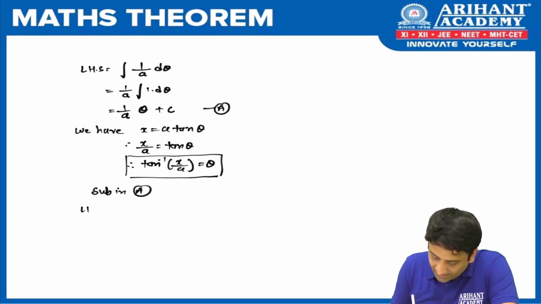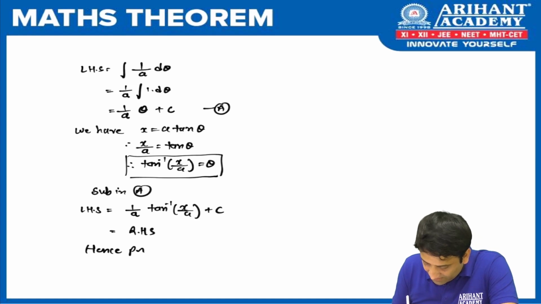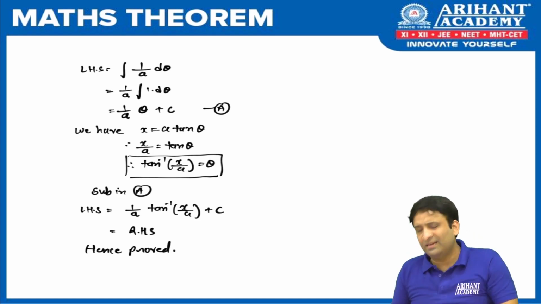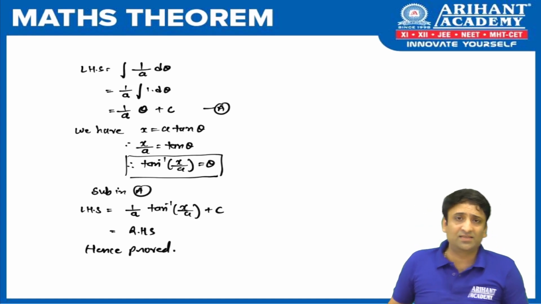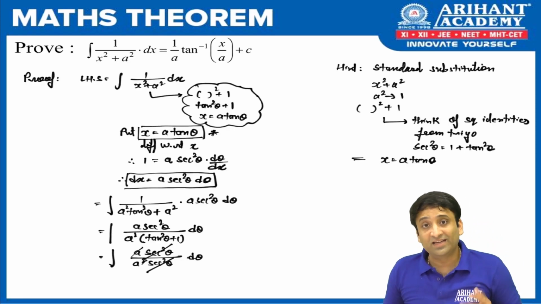Final result, LHS is equal to 1 upon a. In place of theta, we are going to write tan inverse of x by a plus c, which is RHS, hence proved. Rather than calling it a proof, I am taking this as a sum. It is a sum which is based on a standard substitution. Take it that way, you will be able to remember it very easily.